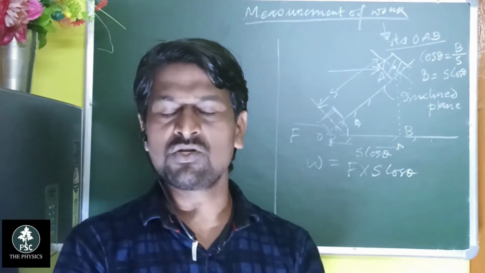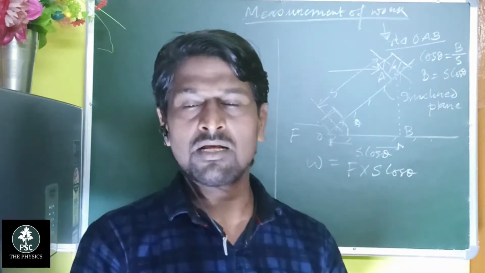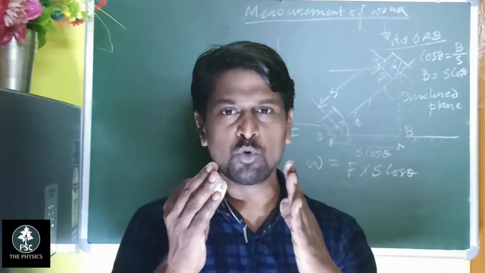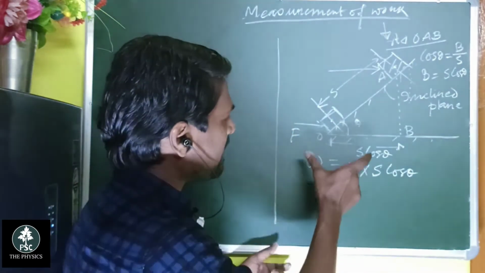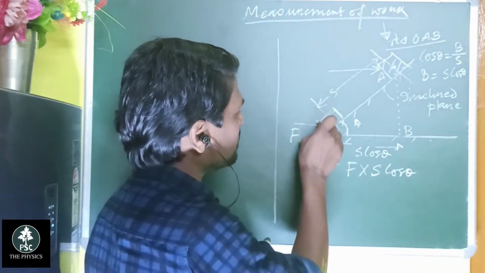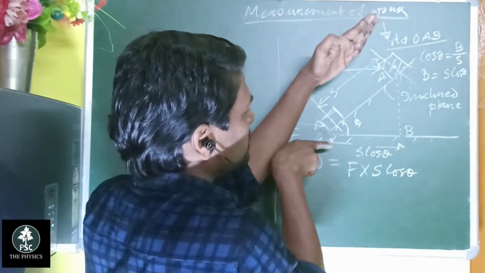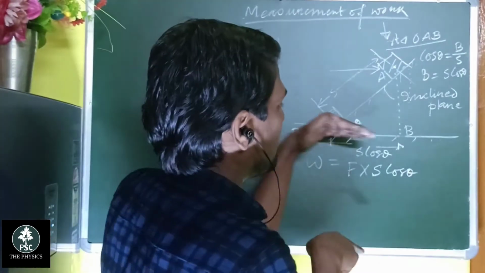The definition says that work is said to be done when you apply the force on a body and it moves along the direction of force. So the direction of the force is along this direction and the displacement takes place along this direction.